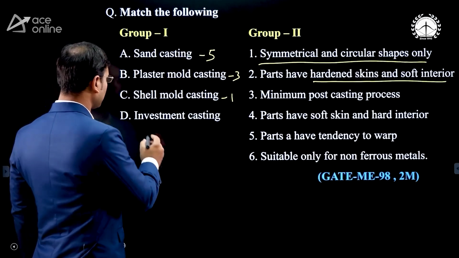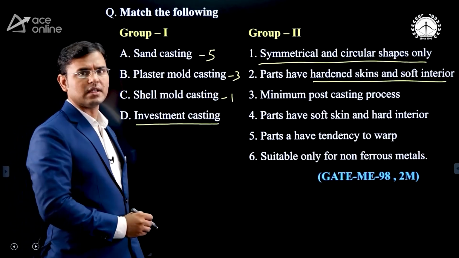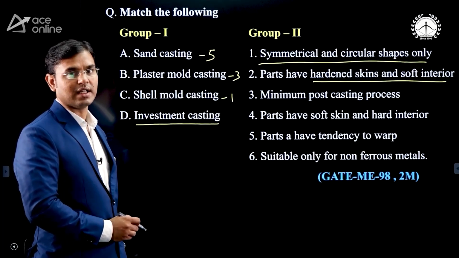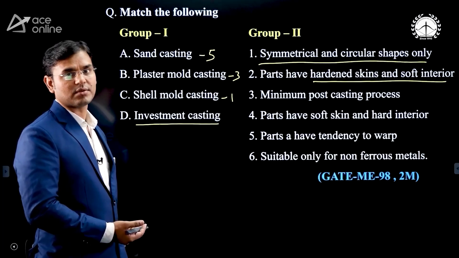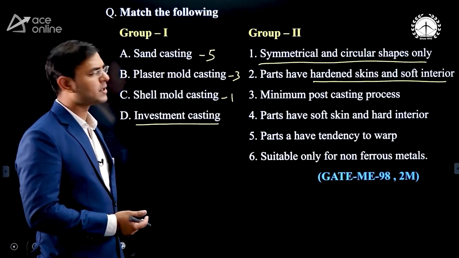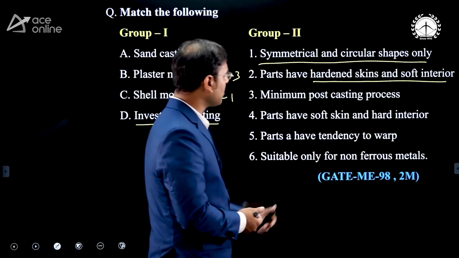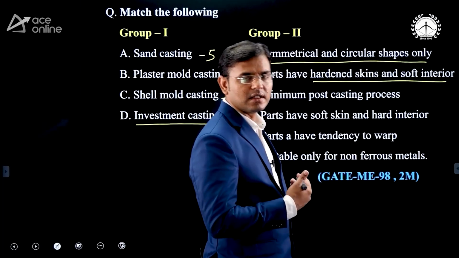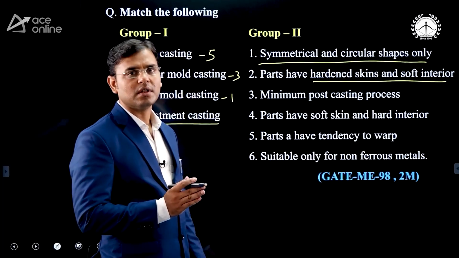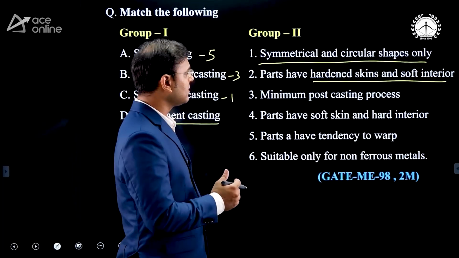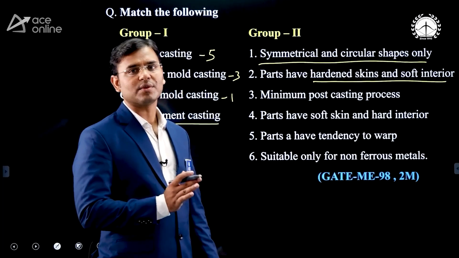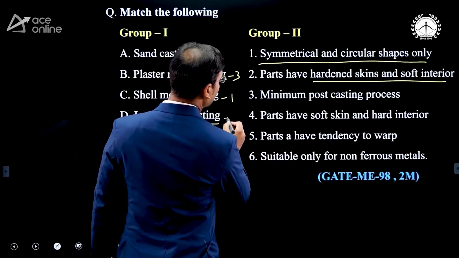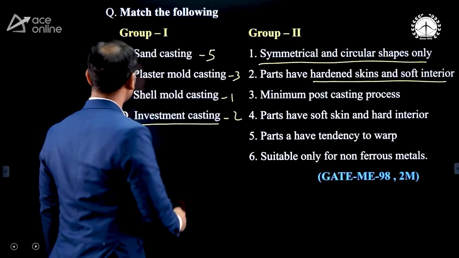Why is it happening? Sometimes in investment casting, we use a mold of cement concrete, and cement concrete has high thermal conductivity. When we use cement concrete as a mold material, there is fast heat transfer, and because of that the part's outer edge is very hard, but the interior requires some time to cool. More time is required for cooling. Hence, at the inner side there is soft material. So the answer is that parts have hardened skin and soft interior too.